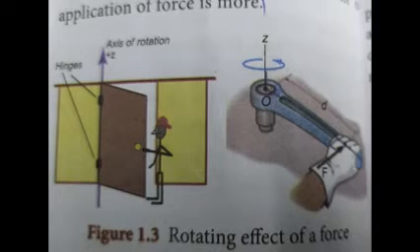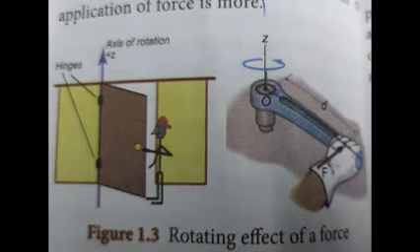They give two diagrams, rotating effect of a force. The door can easily open or close when you apply the force at a point far away from the fixed edge. In this case, the effect of the force you apply turns the door about the fixed edge. The turning effect of the force is more when the distance between the fixed edge and the point of application of force is more.